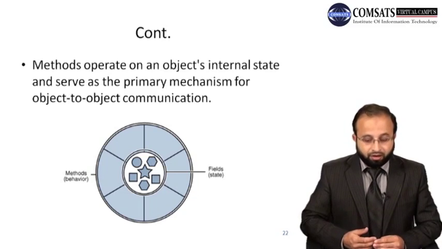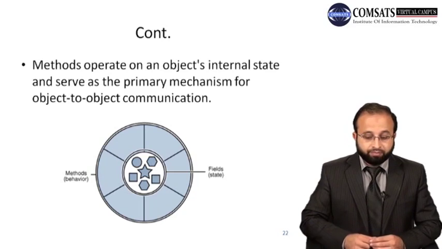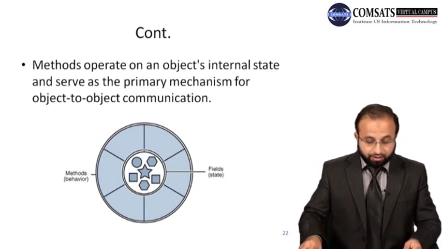So the methods operate on the object's internal state and serve as the primary mechanism for object-to-object communication. So let's consider this figure on the slide. You can see in the outer circle there are 1, 2, 3, 4, 5 methods, that is behavior, and then these are the states.